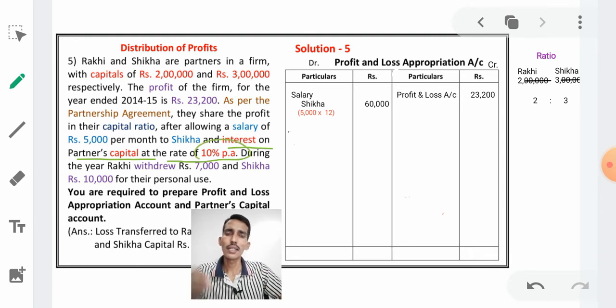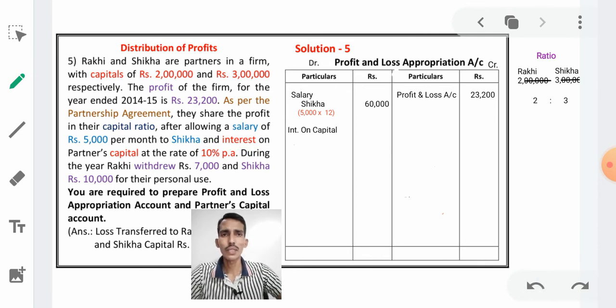See, it is also mentioned 10% interest on capital, because there is an agreement. If there is no agreement, then there is no need to give any interest on capital. But there is an agreement, therefore we have to give according to the agreement. To both partners we have to give 10% interest on capital. Now take interest on capital.